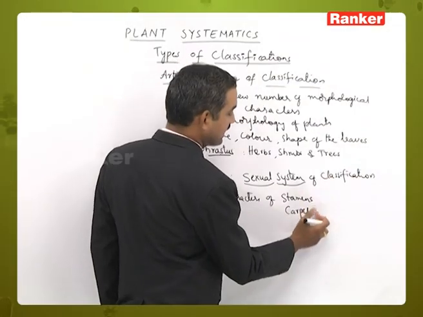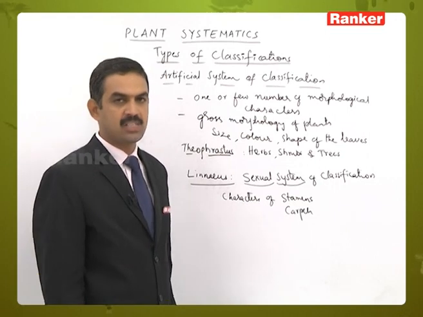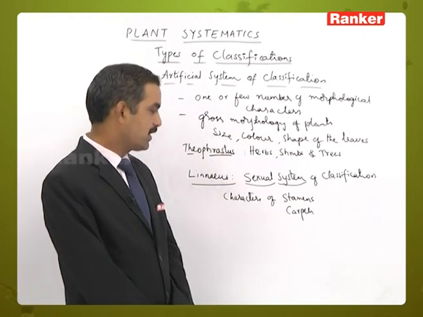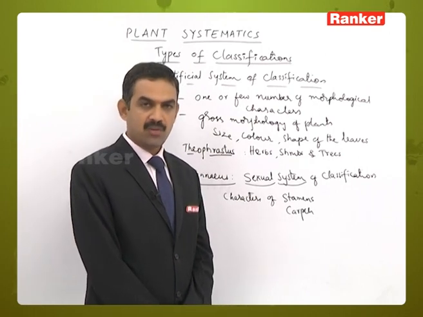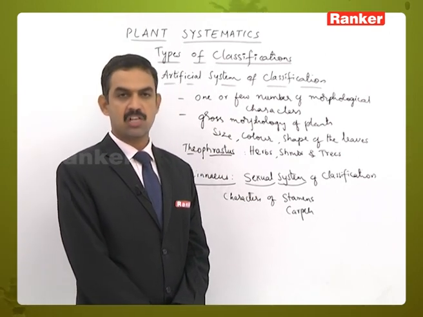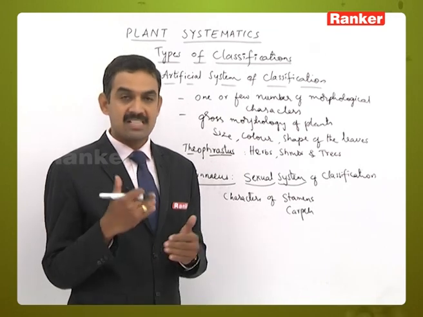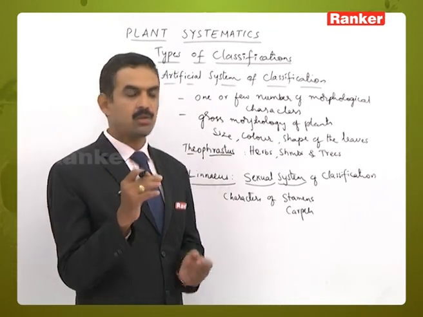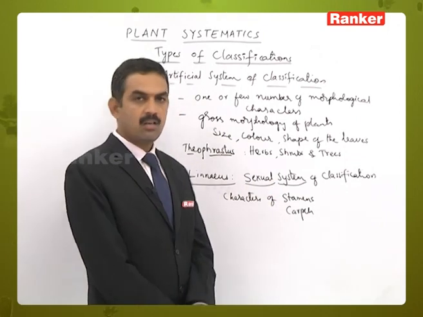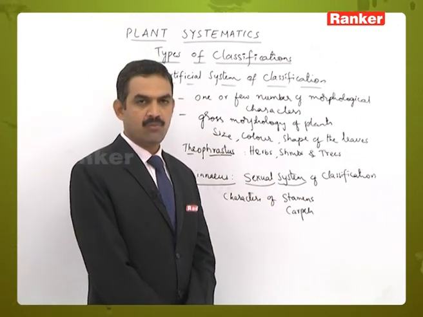The male sex organs and the female sex organs have been considered for classification of the plants. For example, the shape of the stamens, the number of stamens, the number of carpels, the shape of the carpels, the size of the carpels, the size of the stamens. So all the characters related to only these two parts of the plant have been considered for classification.